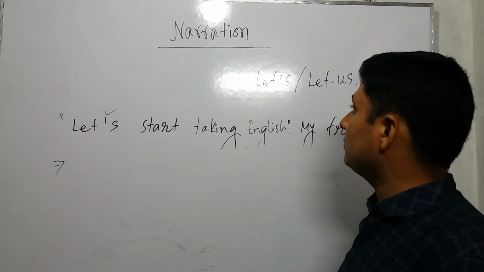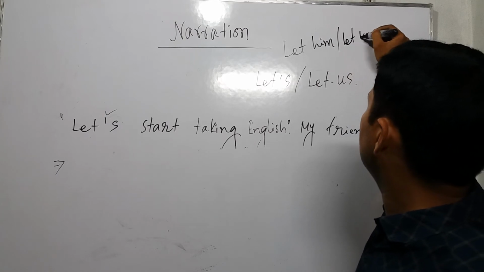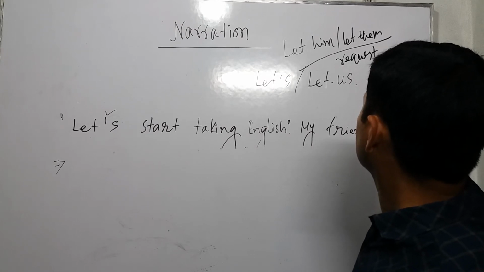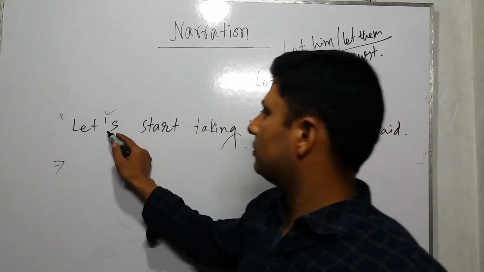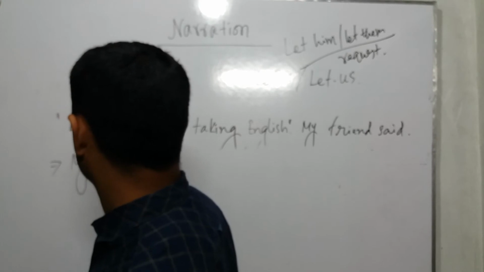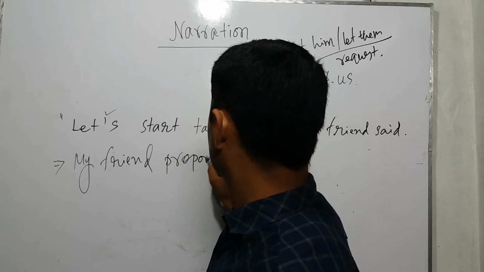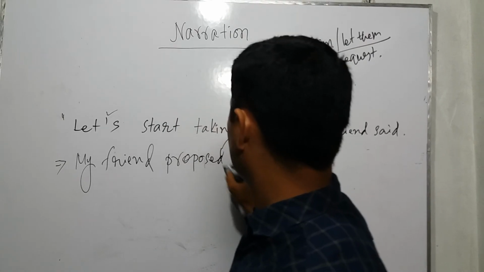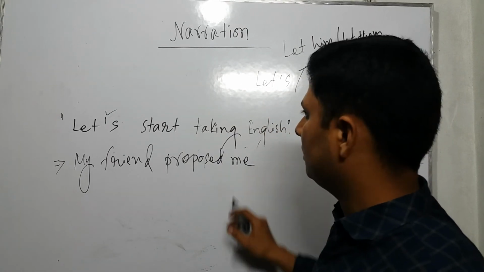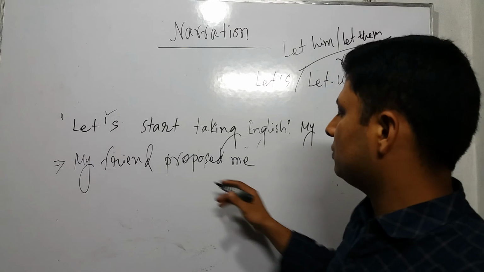At another time, let him, let them, in the meantime we use requested. Here we can find let's. So my friend proposed to me, because I am present there. Let's start talking English, my friend said to me. So here we use proposed.